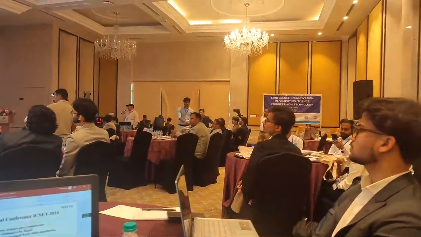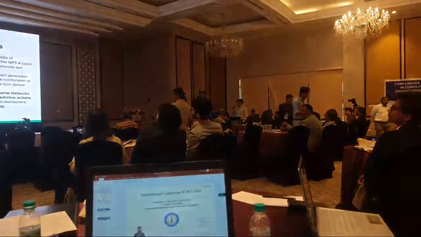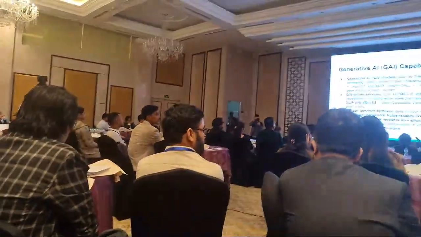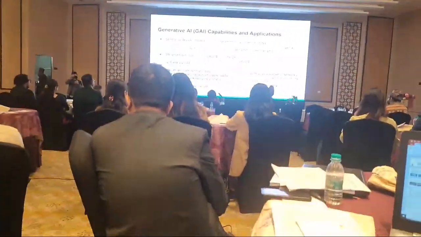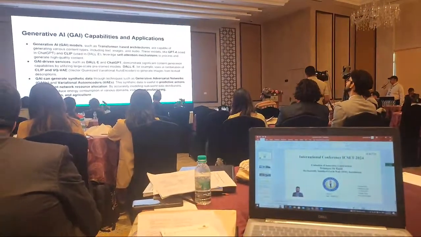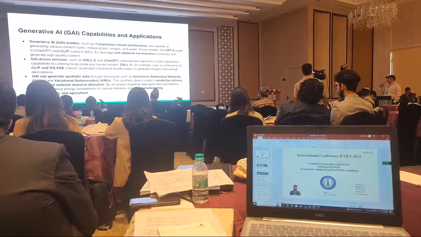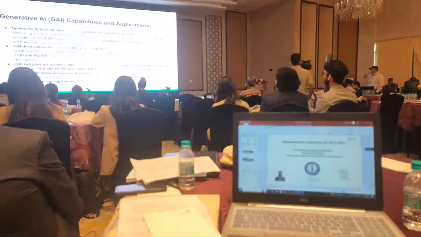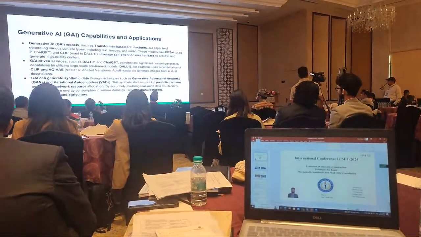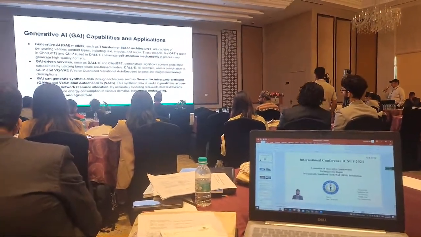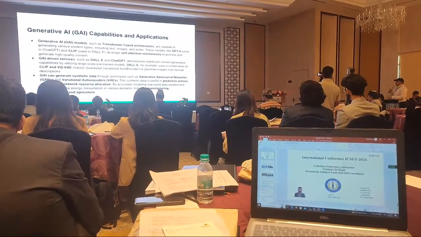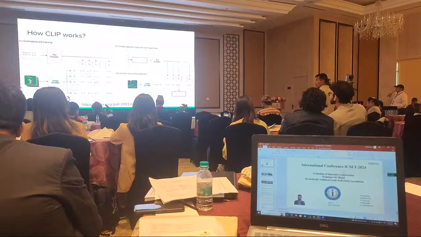So GAI can generate synthetic data through technologies called generative adversarial networks and variational autoencoders. And this particular synthetic data is useful in predictive actions and efficient resource allocation. Thereby, the traditional or classical means of doing things can be further improved, and it can reduce the energy consumption in manufacturing, transportation, and agriculture.